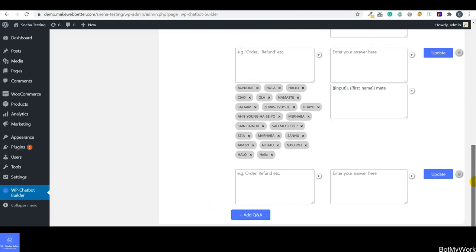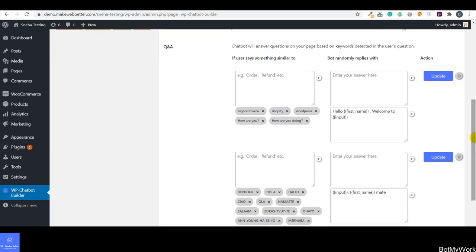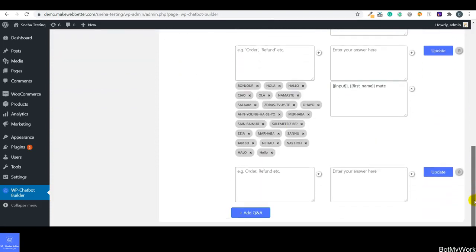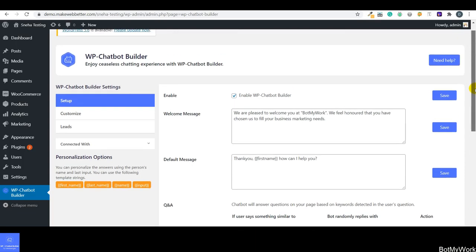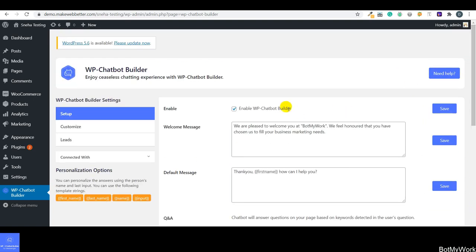So guys, this is how you can set up the live conversation between the bot and the customer, and this is ultimately going to enhance the overall experience of your customers when they visit your WordPress website. So guys, we have done all the settings, and now I'll be showing you on the front end how WP Chatbot Builder is going to work.